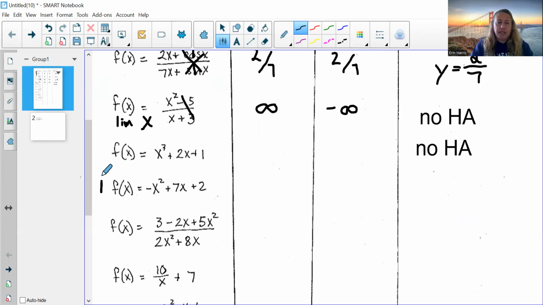And I hope you know that a cubic, where there's a positive leading coefficient, does something like this. So as x gets large in the positive direction, we approach positive infinity. As x gets large in the negative direction, or as x approaches negative infinity, this arrow is going down to negative infinity. Okay, so you think about what it means to have a parabola with a negative here.